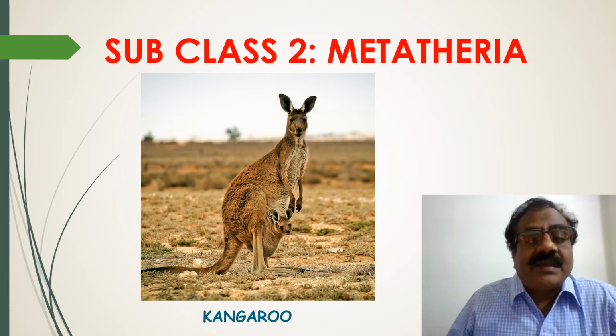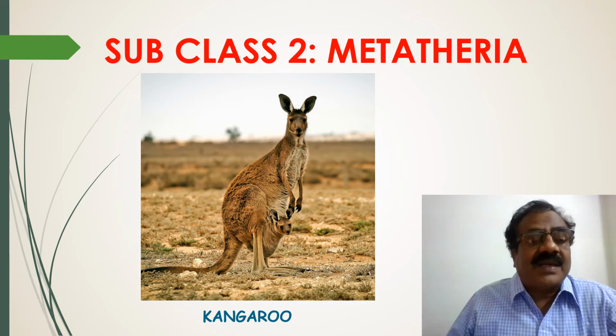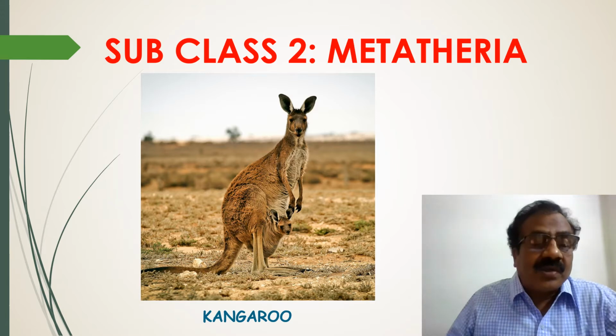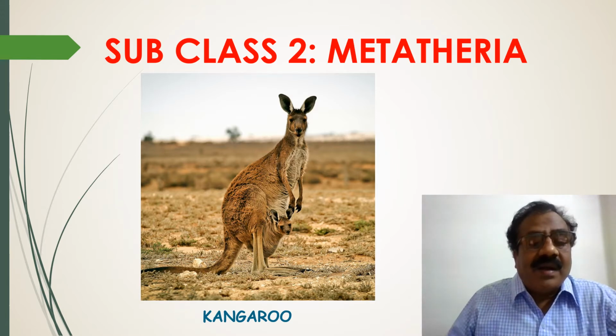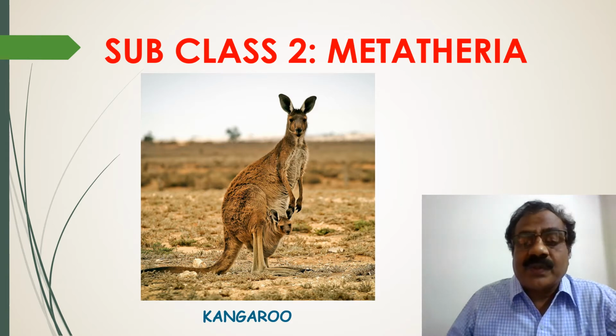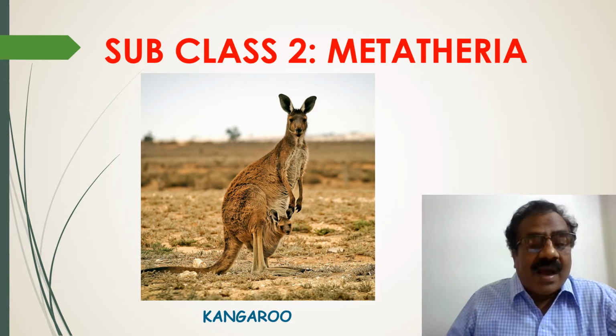Second subclass is Metatheria. They are pouched animals. Corpus callosum is absent. True placenta is also absent. Pinna is present. Egg is small and develops in the lower portion of the oviduct. They have mammary glands with teats which are enclosed within pouch. In female, two uteri and two vaginae are present. Example, kangaroo and opossum.